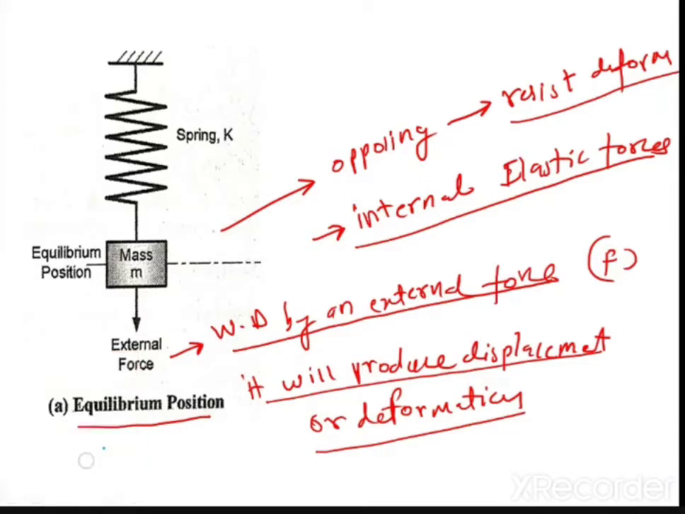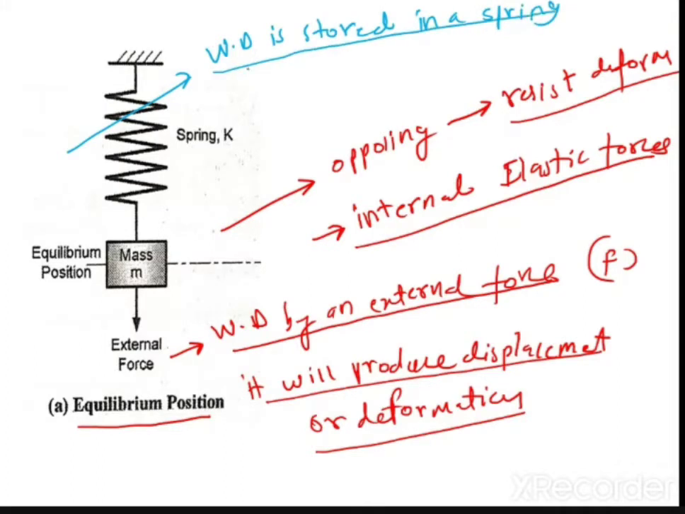Now you know that obviously the work is done, so this work has to be stored somewhere. Now this work done, very, very important, is stored in the spring, and this work done is stored in the spring in the form of energy. That energy is called the elastic strain energy.